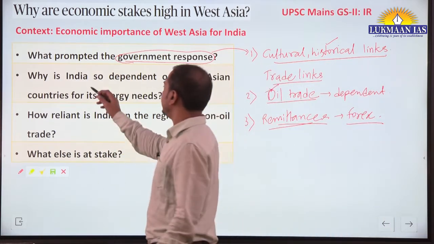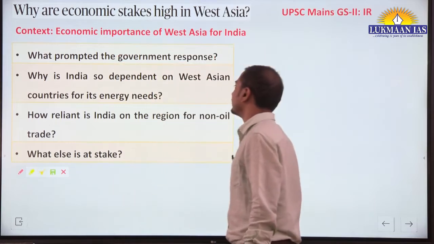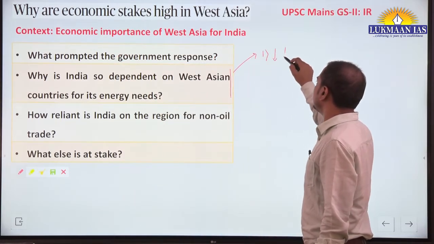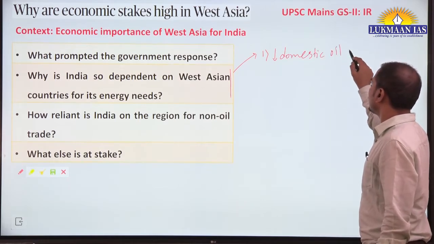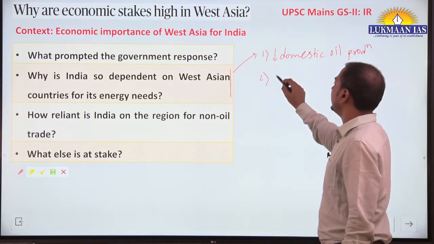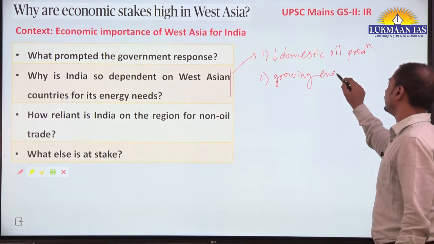Now why is India so dependent on West Asian countries for its energy needs? Yes, so we should know that there is declining domestic oil production, and we have growing energy needs as we are a developing country.